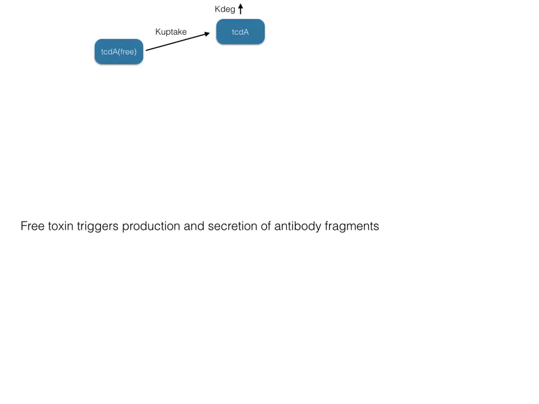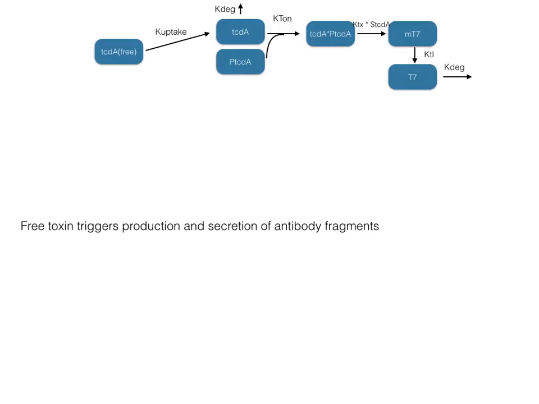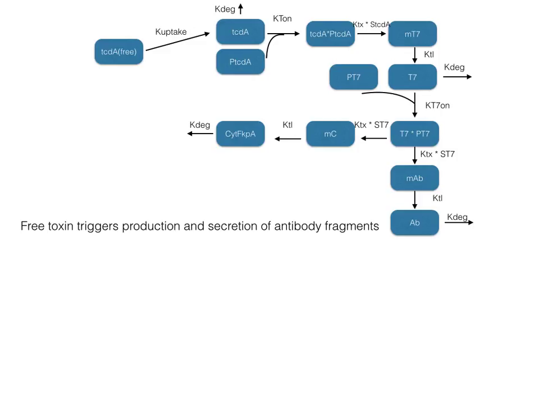In my abstraction of the system, first, free TcdA is taken up at the rate k_uptake and degraded within the cell at rate k_deg. Within the cell, it binds to the TcdA promoter at forward rate kT_on and reverse rate kT_off. This toxin-promoter complex can transcribe and then translate the T7 polymerase, which is also degraded at rate k_deg. T7 polymerase will transcribe genes under the control of the T7 promoter at forward rate kT_on, reverse rate kT_off, and transcriptional rate k_TX times the strength of the T7 promoter.